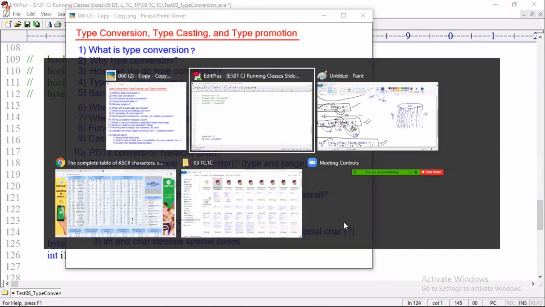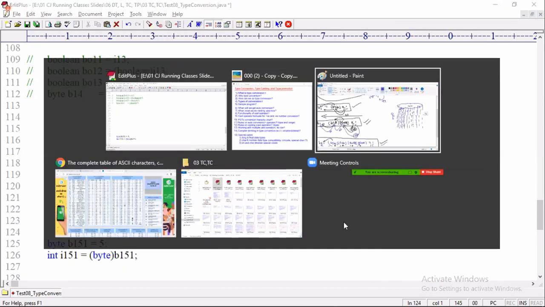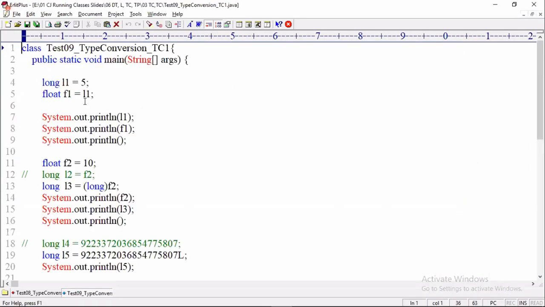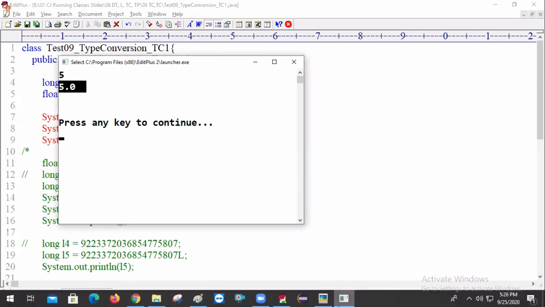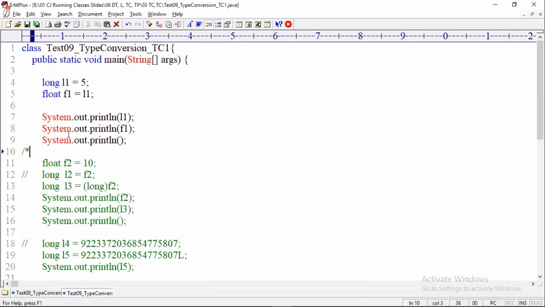So now let us try to test that point. Look at long L1 equal to 5, float F1 equal to L1. Then print L1 and F1. L1 is what value? 5. F1 what value will come? 5.0 will come. No compile time error, executed. Output coming 5.0. Is it clear? Now what is the point you need to understand here? Long can be assigned to float even though float size is 4 bytes.